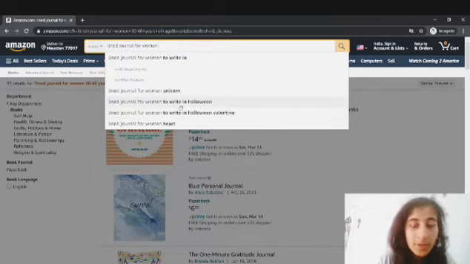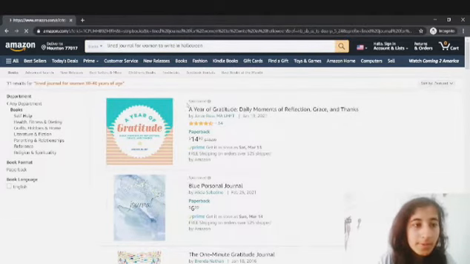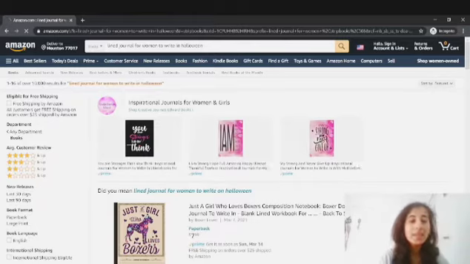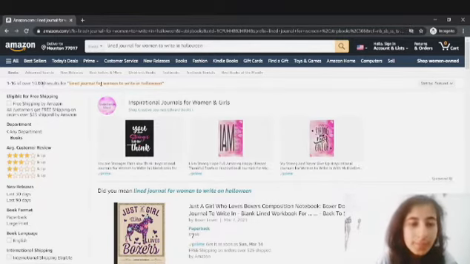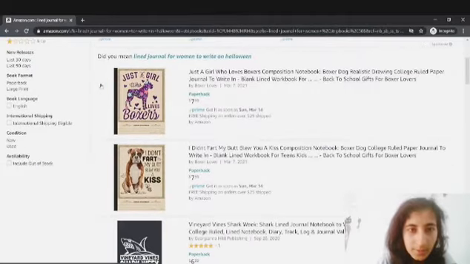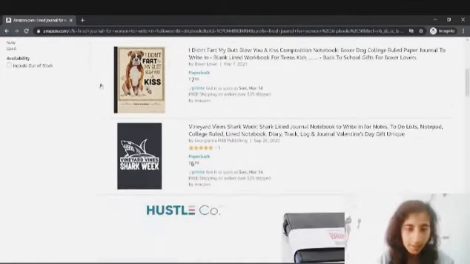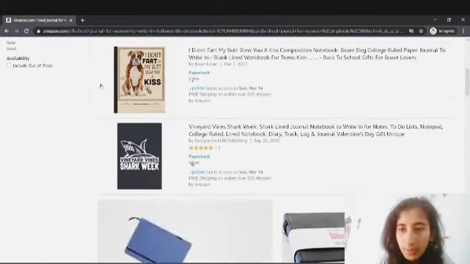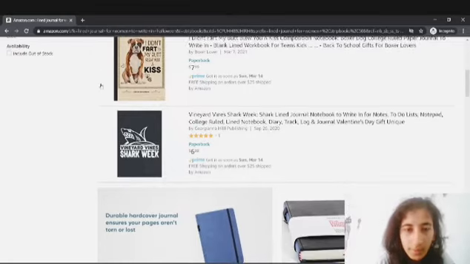Let me go for the Halloween lined general for women to write in Halloween. Let me see how many search results they have. So they have 10,000. Okay, it's less than the women unicorn and all that. So it's 10,000. And if I just scroll down, there's 'just a girl who loves boxers' composition notebook, and the Vineyard Vines Shark Week notebook to write in for notes.